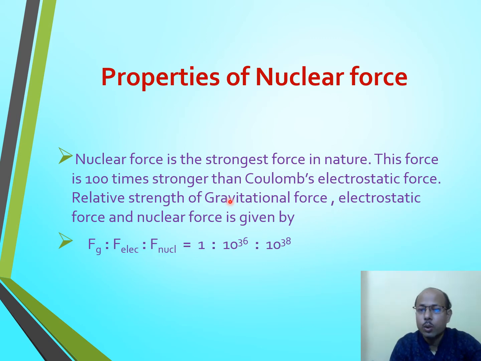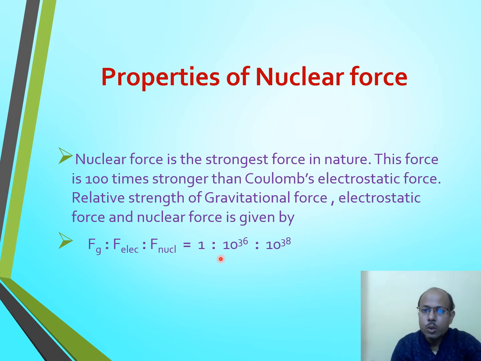1 : 10^36 : 10^38. It means if we compare this strength, this is gravitational force and this is nuclear force. If we write the strength of gravitational force as 1, then the strength of electrostatic force will be 10^36, and the strength of nuclear force will be again 100 times stronger than this, that will be 10^38. It means if there is some question,